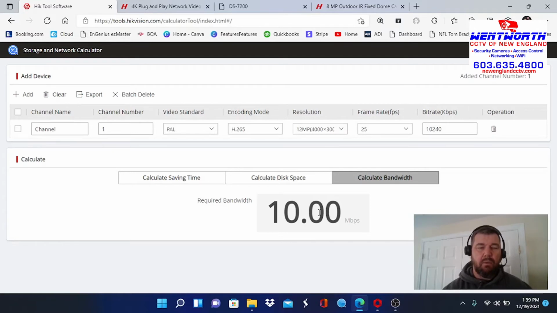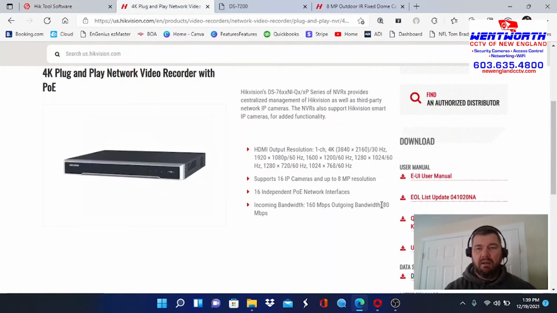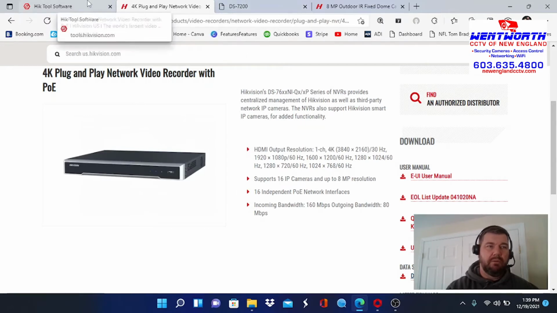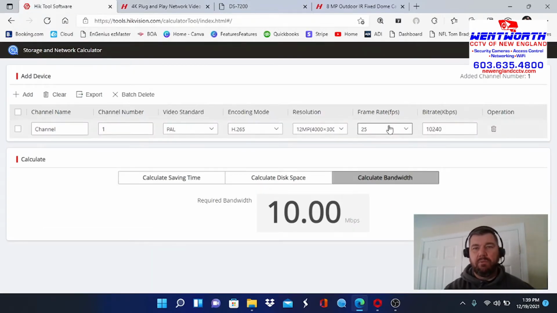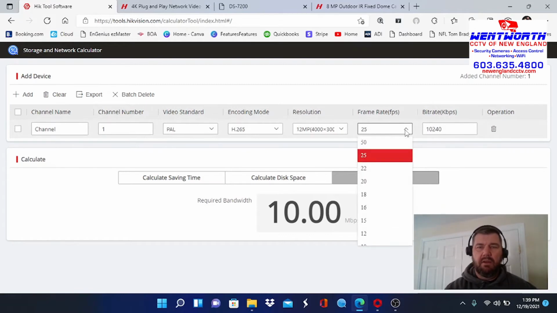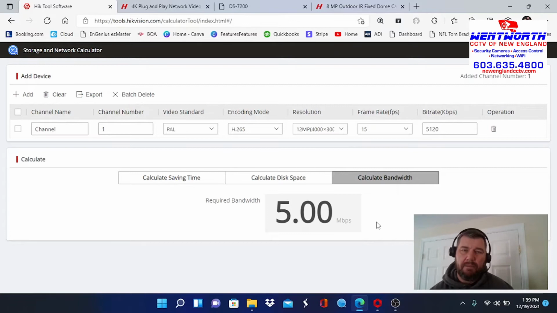Okay, but we know also that's not enough because our limitation is 80. This is only enough for 8 cameras, folks. 8 times 10 is 80, and that is our maximum bandwidth. Okay, so what do we do? We can limit the frames per second. 25 is very high. Say we go down to 15. Okay, now we're talking. Now we can have 16 cameras and fall within that 80 Mbps range.